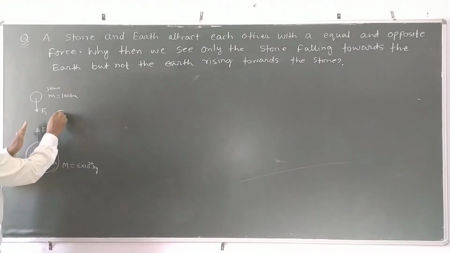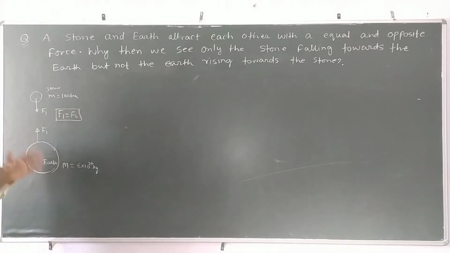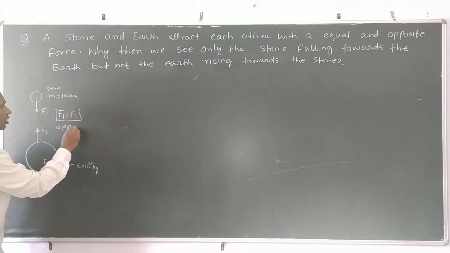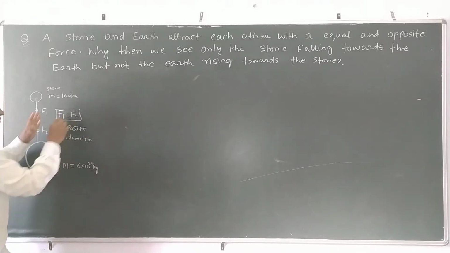We know that F1 equals F2. According to Newton's gravitational law these forces are opposite in direction, but the magnitude is the same.